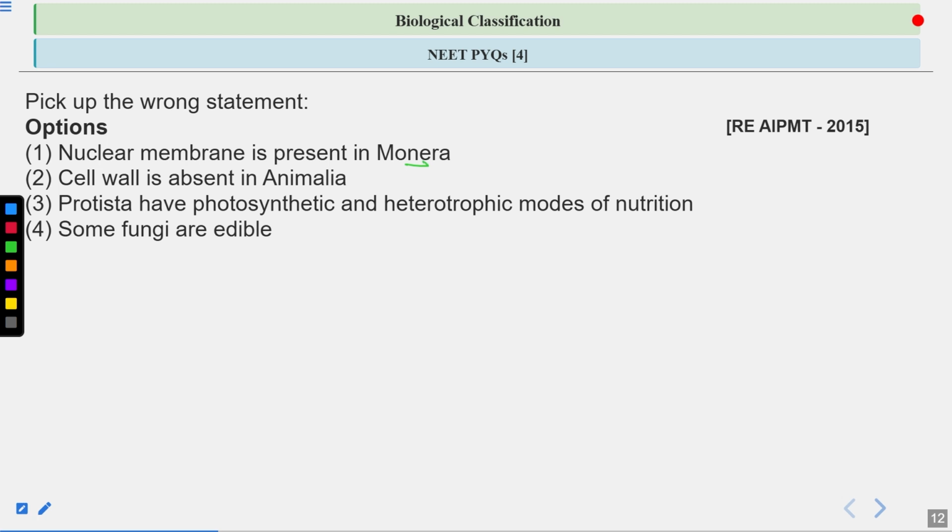Kingdom Monera includes all the unicellular prokaryotes. Third is Protista have photosynthetic and heterotrophic modes of nutrition. Is this statement true or false? And fourth is some fungi are edible. So what will be the correct answer for this question?